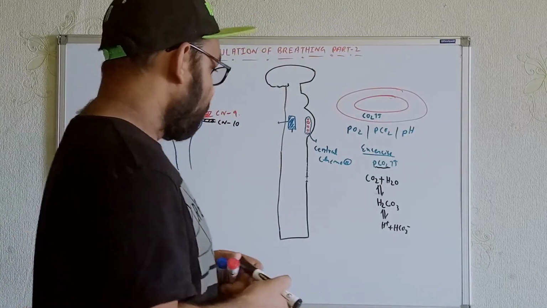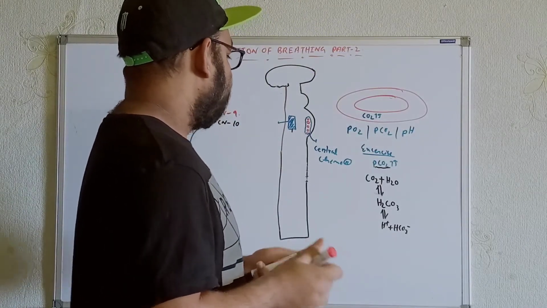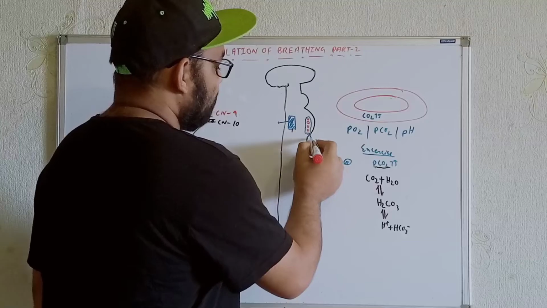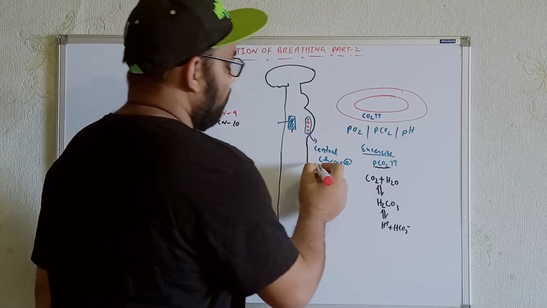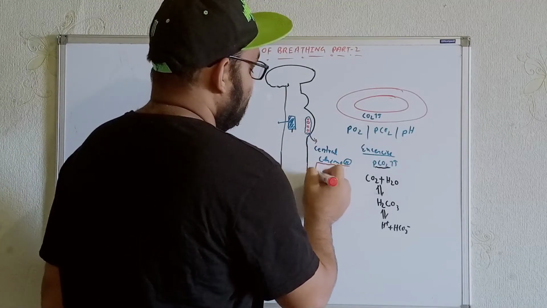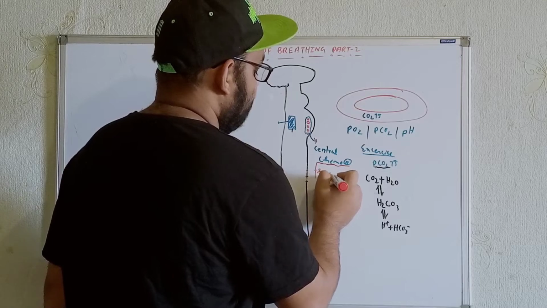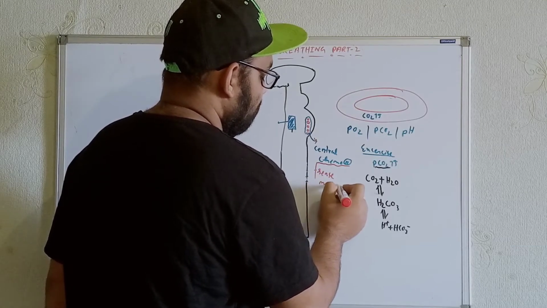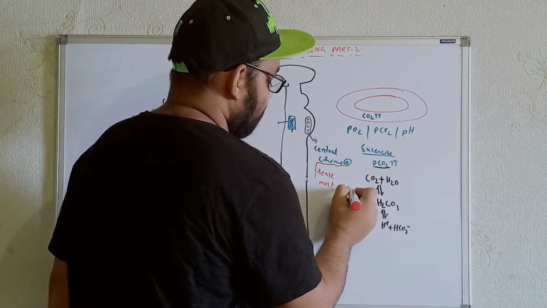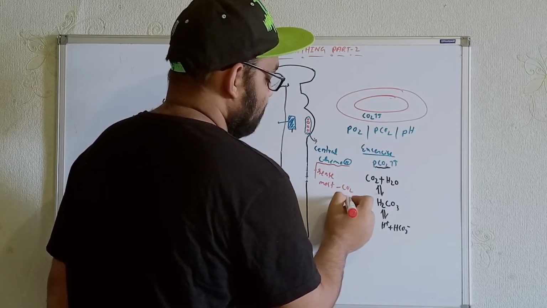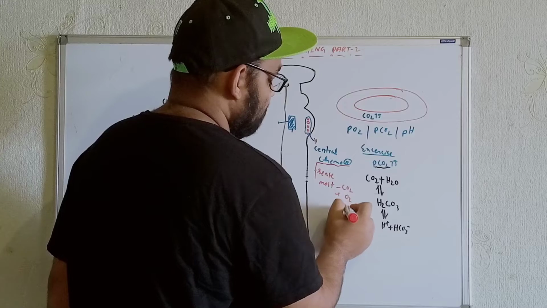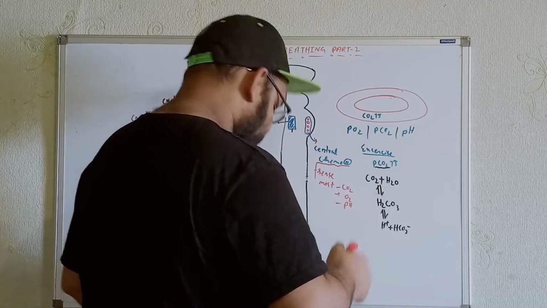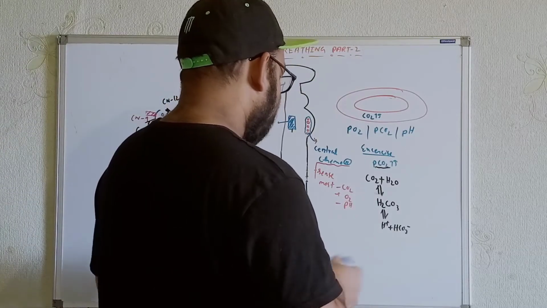Now, actually, if we just say the central chemoreceptors, the most powerful, they can sense carbon dioxide first, then they can sense the oxygen, then they can sense the pH, we can say. So basically from here we can remove these two.